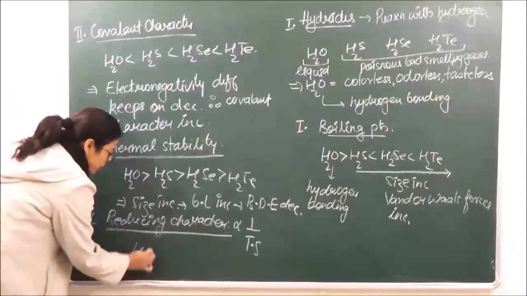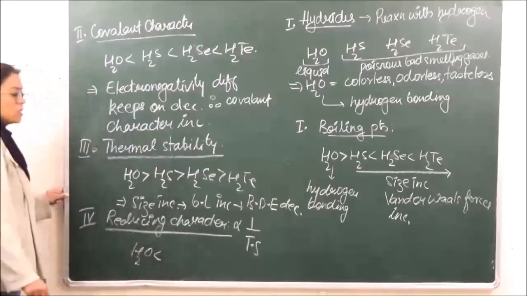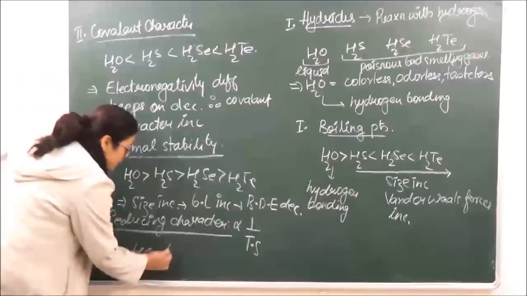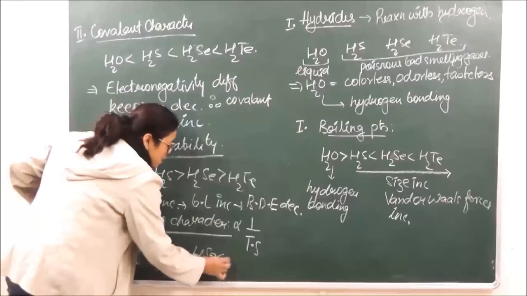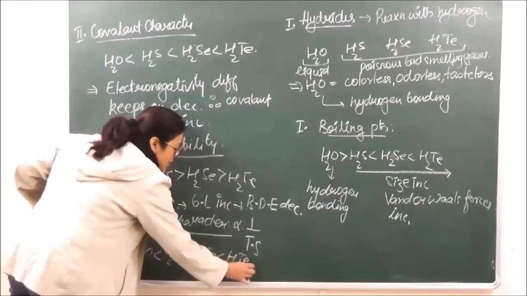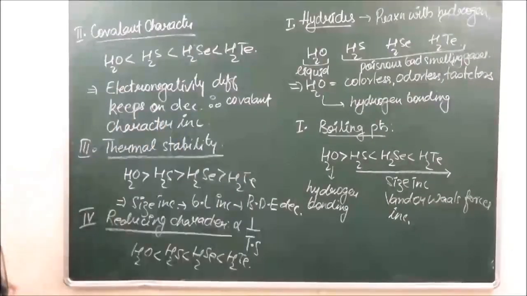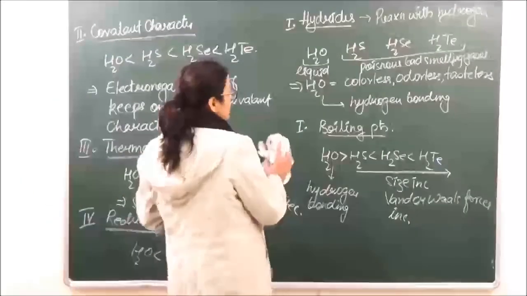H2O is going to be least reducing because it is thermally most stable. फिर उसके बाद H2S, फिर उसके बाद H2Se, फिर उसके बाद H2Te, ठीक है। इसी के बेसिस पे we discuss the acidic character of this.